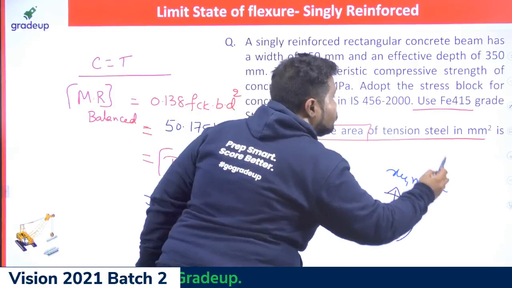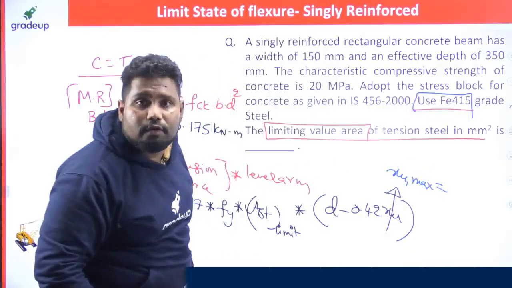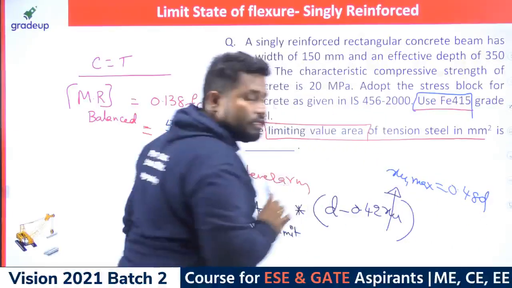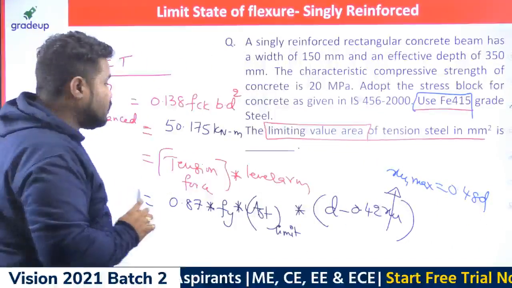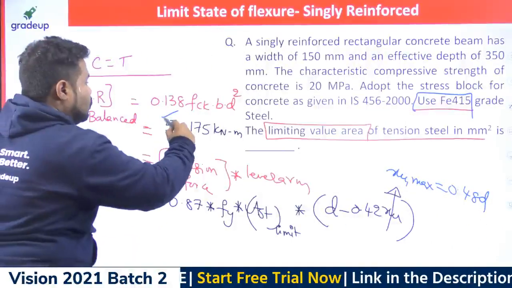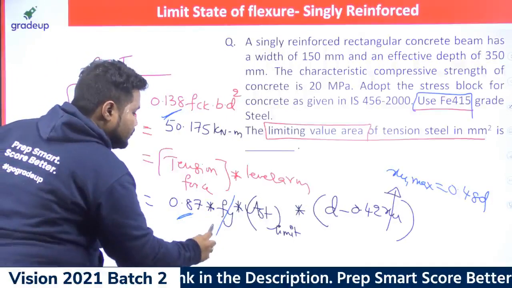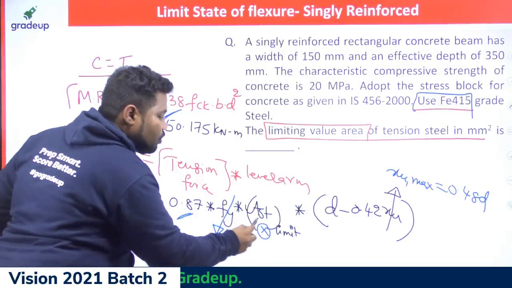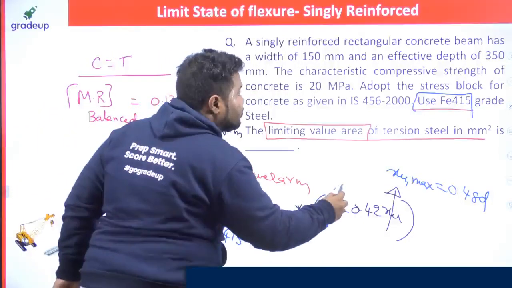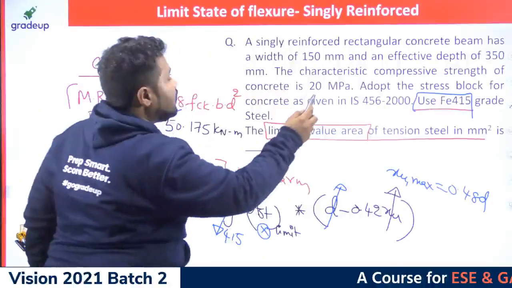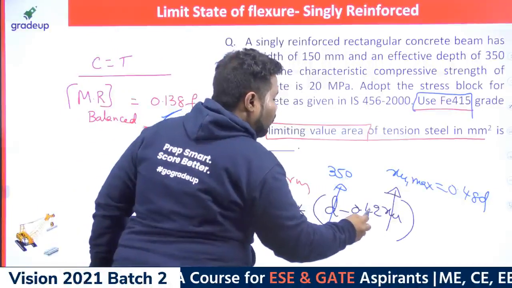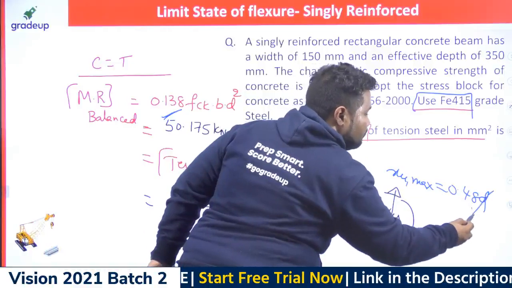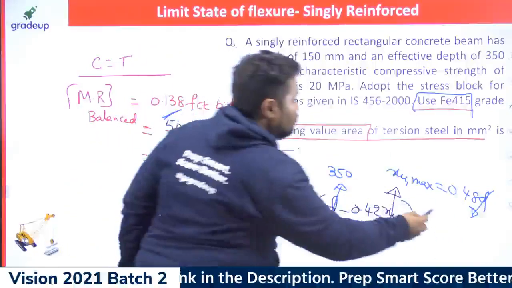What is the answer of XU max for a grade of steel of Fe415, which is 0.48 times of D? This also you had already worked out, right? So in this case, this is known to you. This is known to you. What is Fy? Fy is 415. AST required is the only unknown. D, effective depth, is already given. 350 millimeter is the effective depth. 0.42 into XU. It is 0.48 times of effective depth. D is again 350.